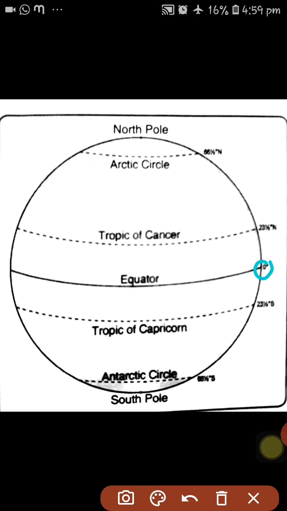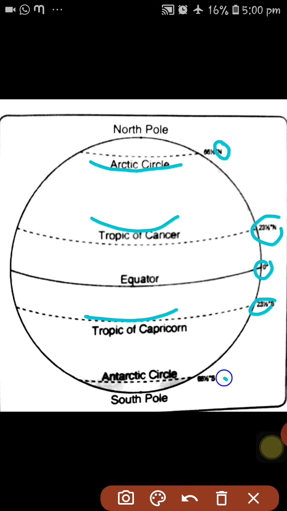23 and a half degrees north latitude is called the Tropic of Cancer. Observe that. 23 and a half degrees south is the Tropic of Capricorn, and 66 and a half degrees north is the Arctic Circle, and 66 and a half degrees south is the Antarctic Circle, isn't it?